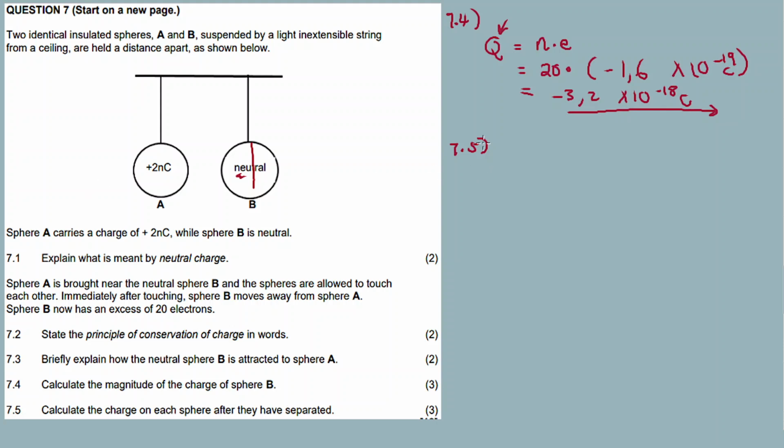All right. So Q net, the net charge. Also nagatouch there should be an equal distribution of our charges. It's not like this.